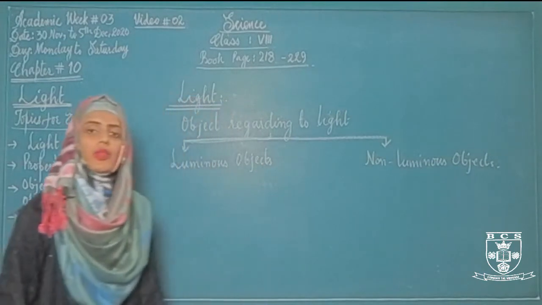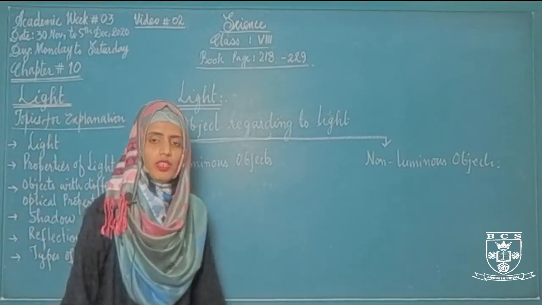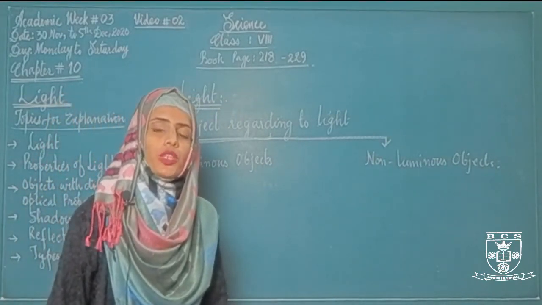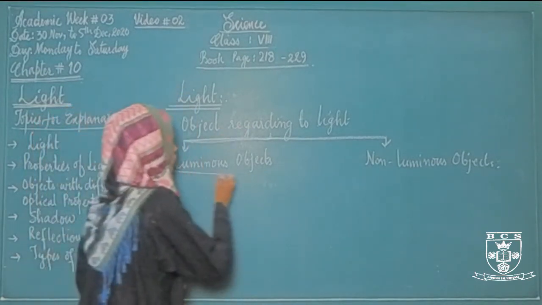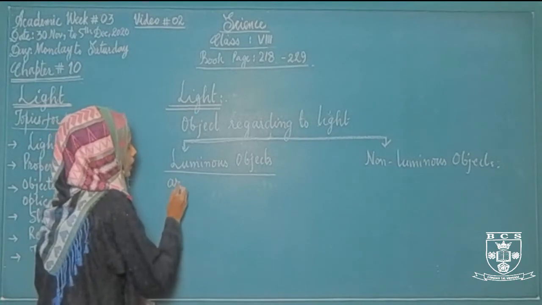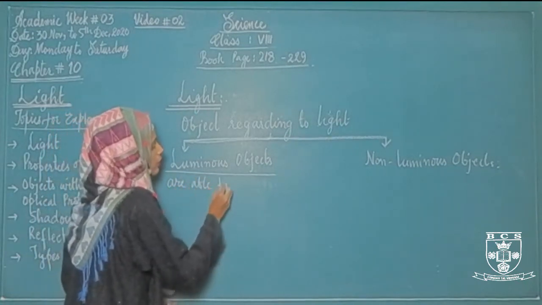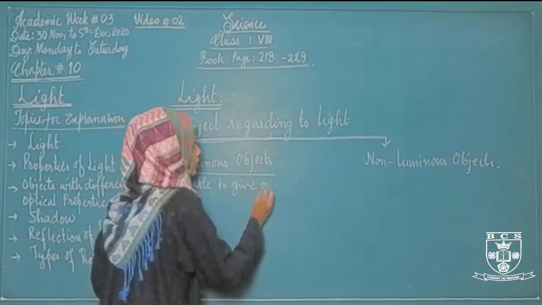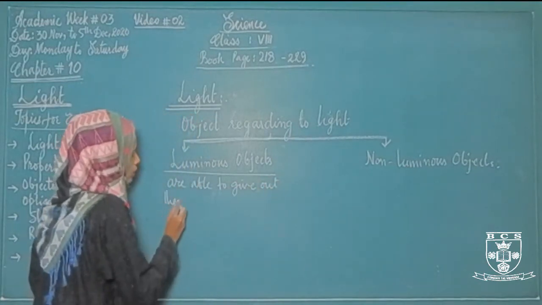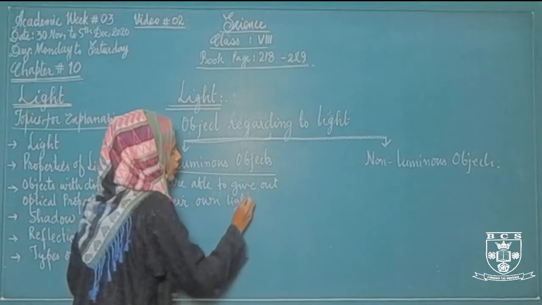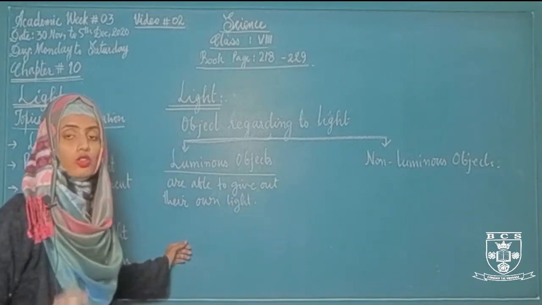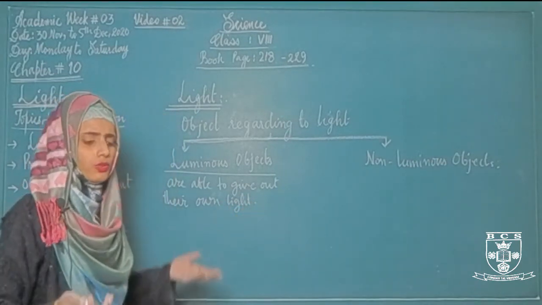What are luminous objects? Luminous objects are basically those objects which produce their own light, which give out their own light. Objects that are able to give out their own light, those objects are called luminous objects. For example,